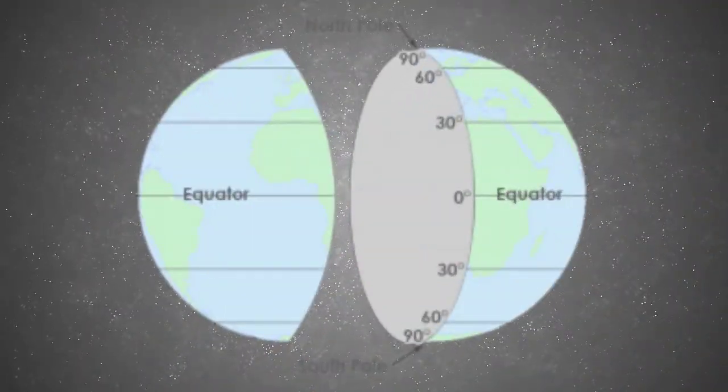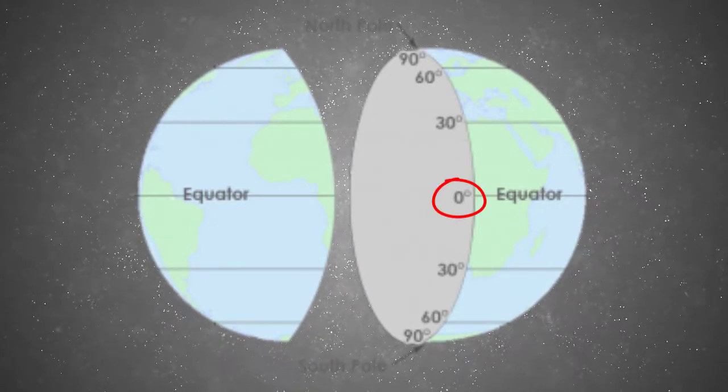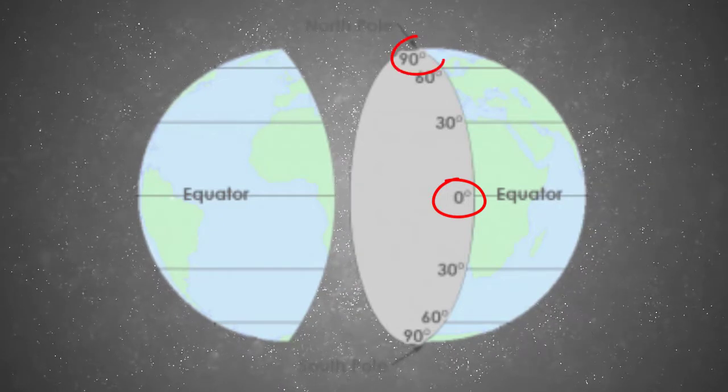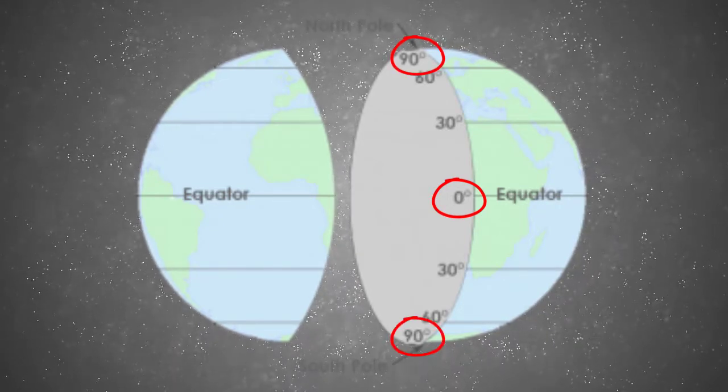Now, the way they label these parallels is in degrees. The equator is 0 degrees, or the starting spot, and that goes all the way up to 90 degrees north at the North Pole to 90 degrees south at the South Pole.